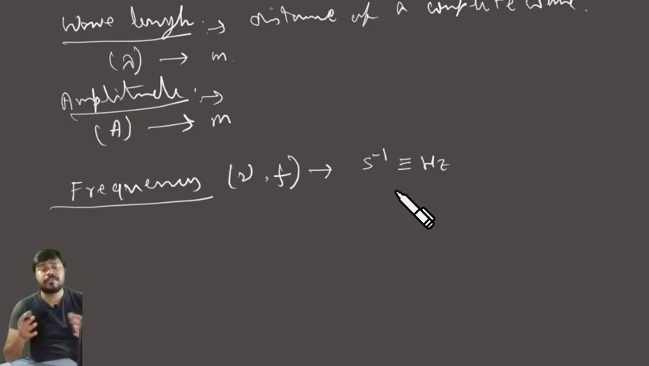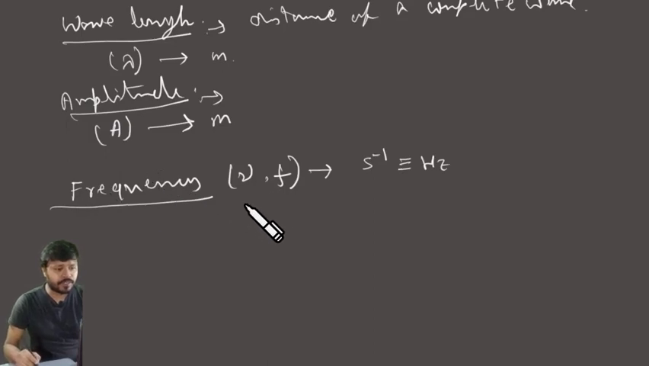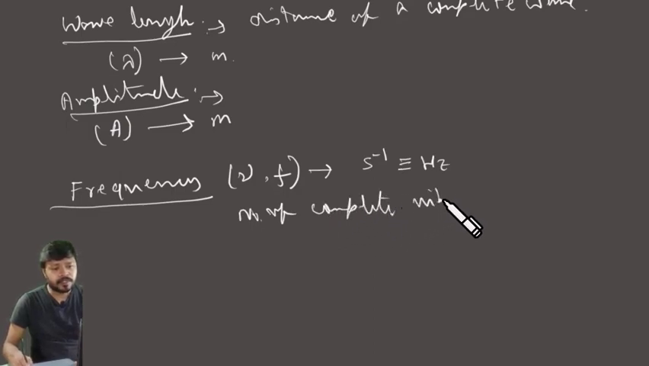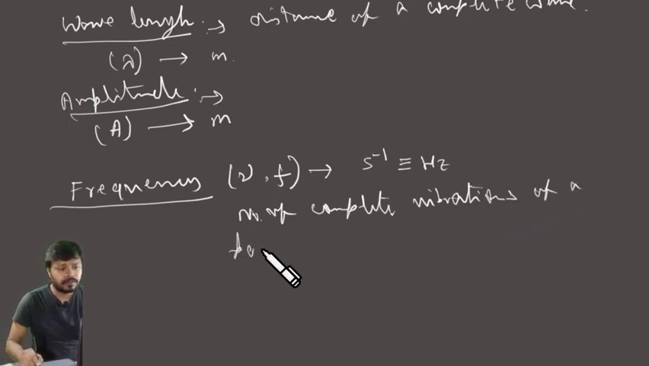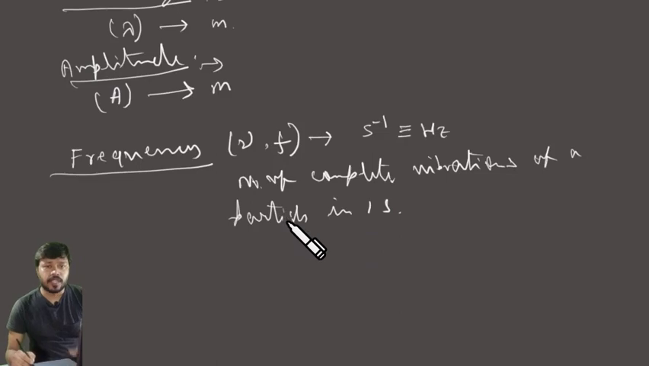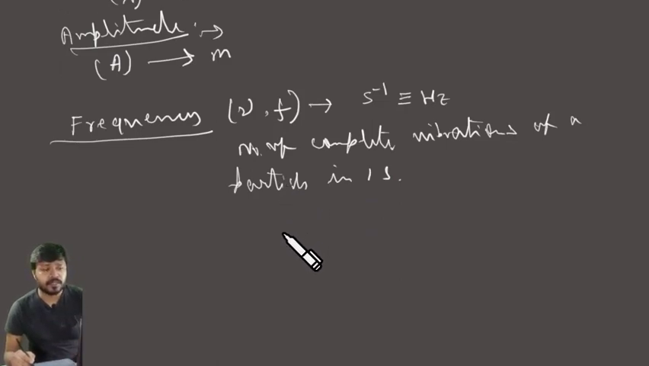What is frequency? Frequency is basically the number of events that happen in 1 second. In another way, in this case we can say that the number of complete waves, complete vibrations of a particle in 1 second is called the frequency. Number of complete vibrations in 1 second is called the frequency.